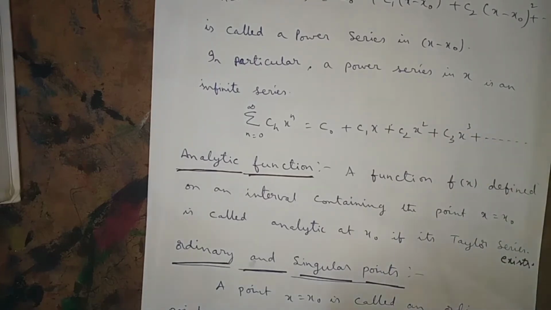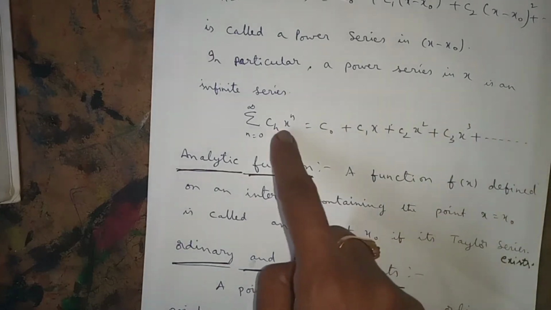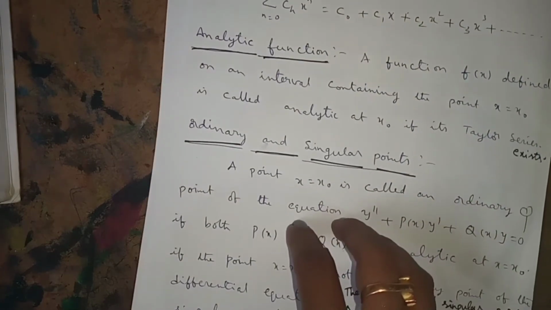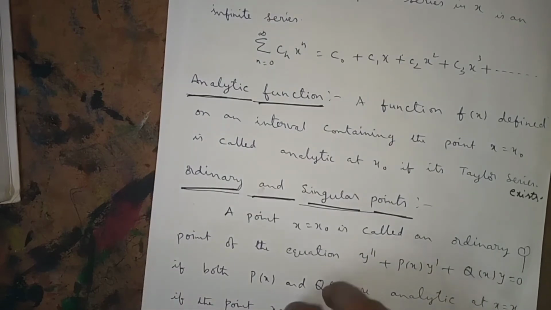In particular, about x equals x naught, if x naught is 0, that means about x equals 0, this will become the power series formula. Now, the next definition is analytic function.